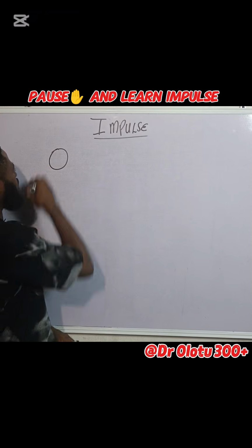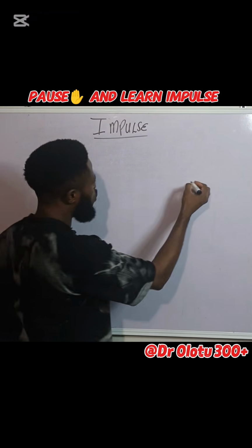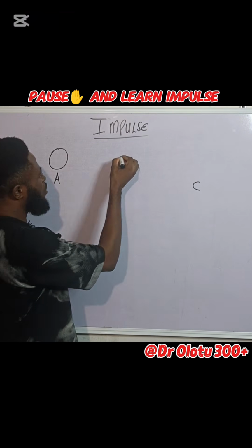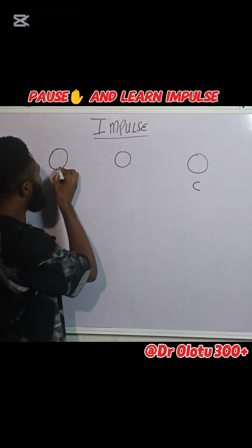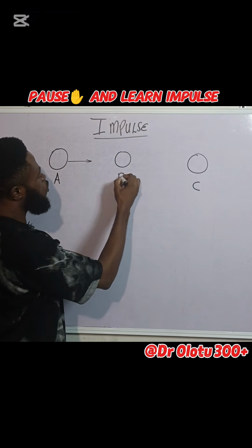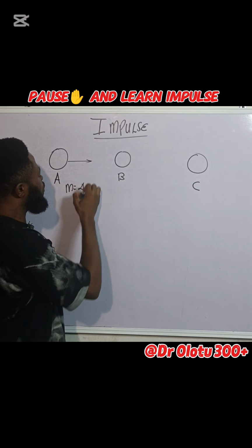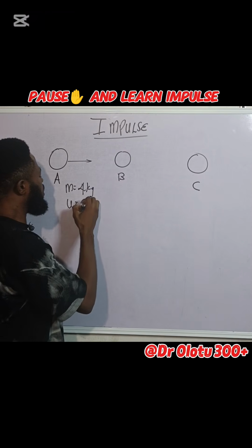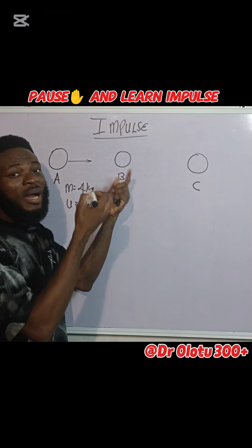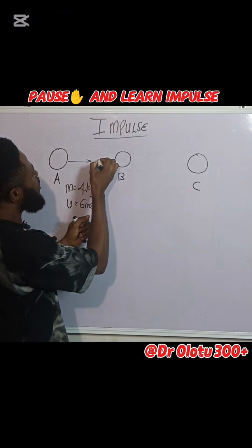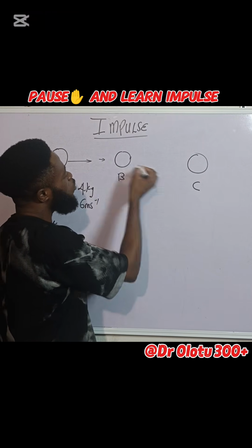Imagine this to be an object, all right? It is found at position A, and the object is about to go to position C. Let's say this is A, this is B, and of course this is C. Pay attention closely. If the object moves from this point to position B, while in motion, let's say the mass is 4 kilogram and the velocity is 6 meters per second. When the object gets to this point, let's say something happened. Let's just assume that a force from this direction hit the object in such a way that the object used less time in moving from this point to this point.